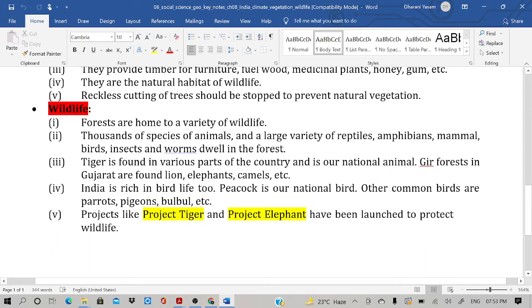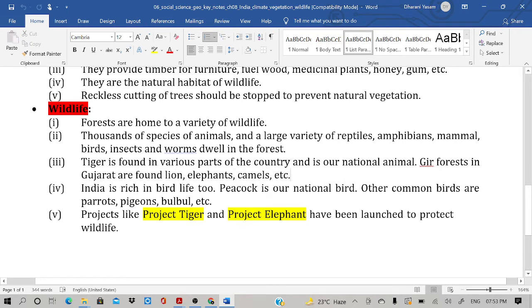In the Gir forest located in Gujarat, Asiatic lions, elephants, and camels, etc. are found. But in Gir forest, Asiatic lions are very famous because they are not located in any other part of the country other than this Gir forest.